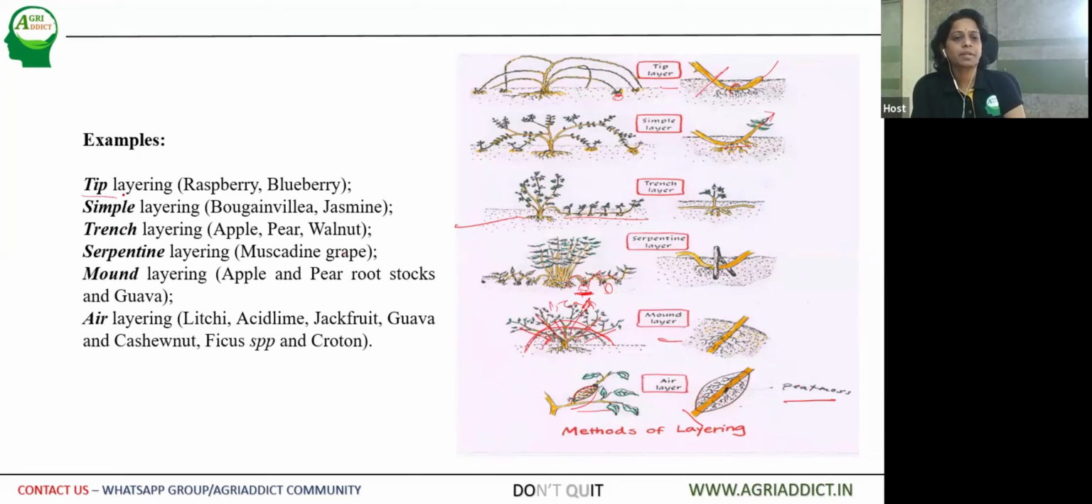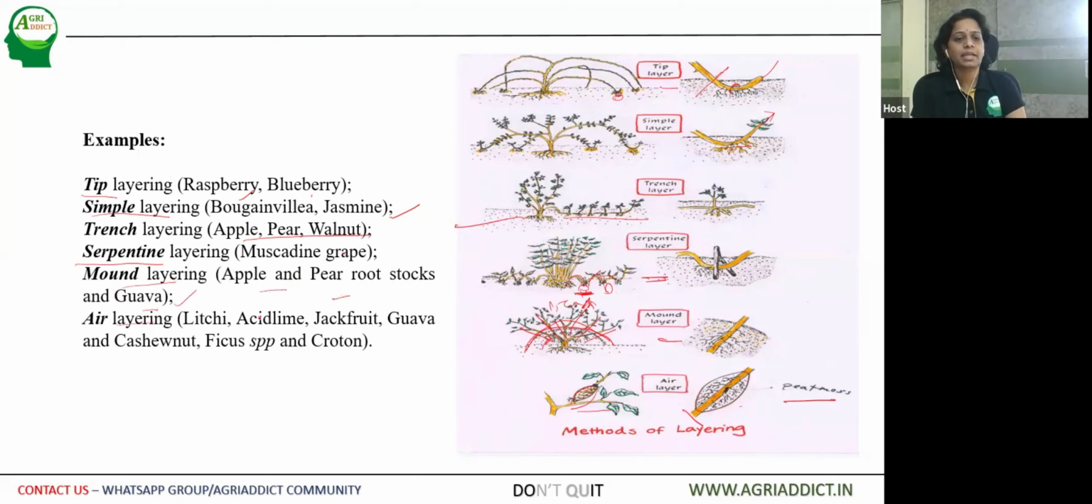The examples of tip layering are raspberry and blueberry. Then simple layering is followed in case of flower crops like bougainvillea and jasmine. Then trench layering is mostly followed in case of temperate fruit crops like apple, pear, and walnut. Serpentine layering is followed in grapes. This type of layering is followed in grapes for commercial production. Then mound layering is seen in guava. The best example is guava. Then to some extent for obtaining rootstocks of apple and pear.